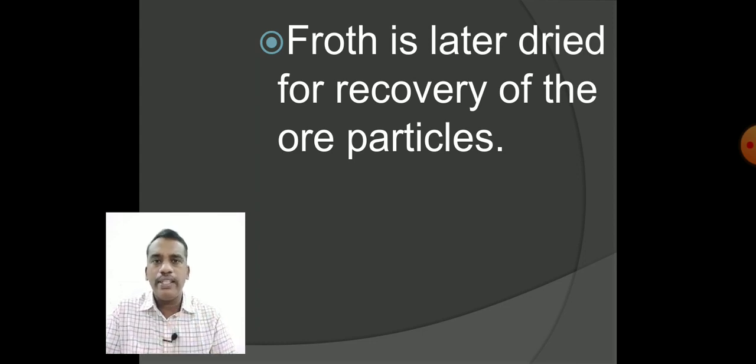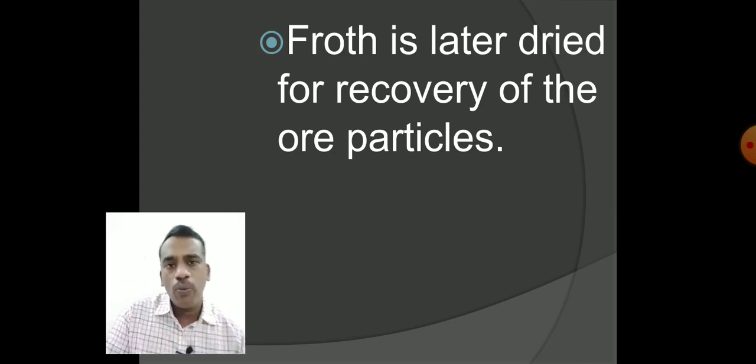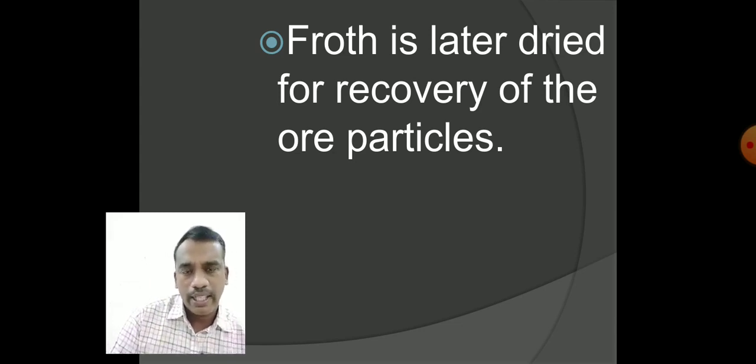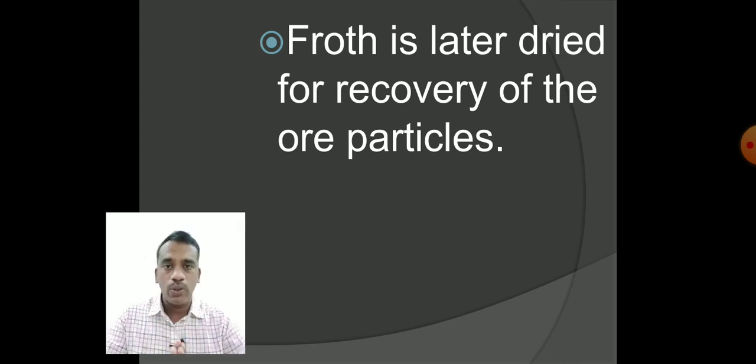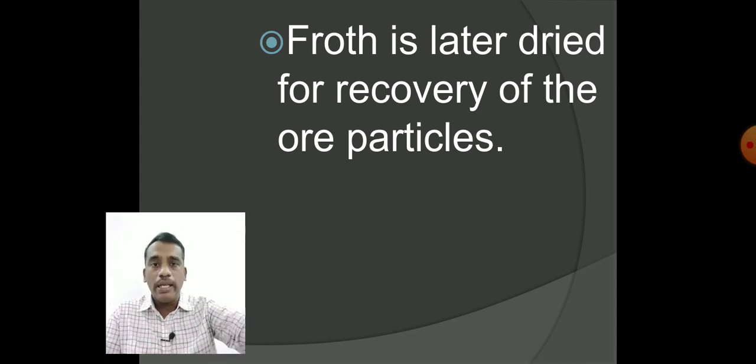There are some conditions here. Sometimes the minerals that we have extracted may contain two or more sulfide ores, and we may need only one kind of ore to extract profitably, whereas the other kind of ore we do not want. Then we choose some components that are called depressants.